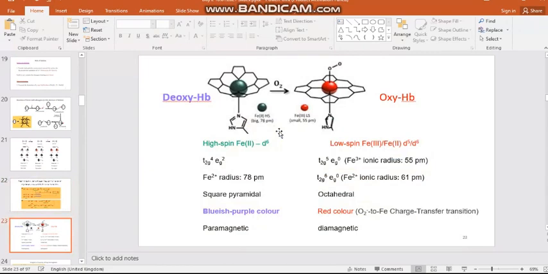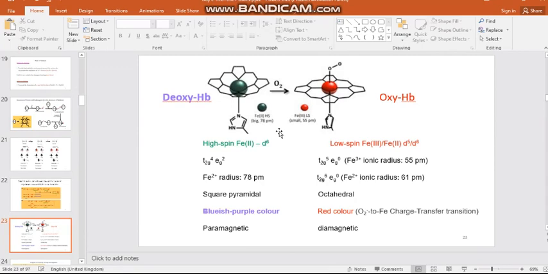Another quite interesting thing is what changes take place when oxygen is bound to hemoglobin, or when we remove the oxygen from hemoglobin. Let us discuss those things. The oxygen unbound form is known as deoxyhemoglobin, whereas the oxygen bound form is known as oxyhemoglobin.